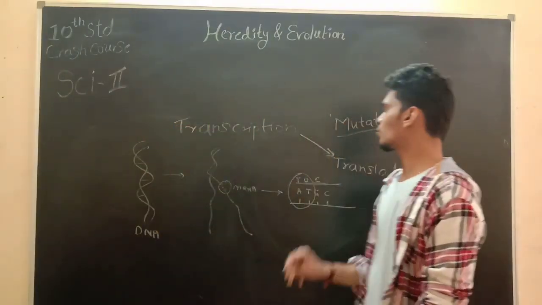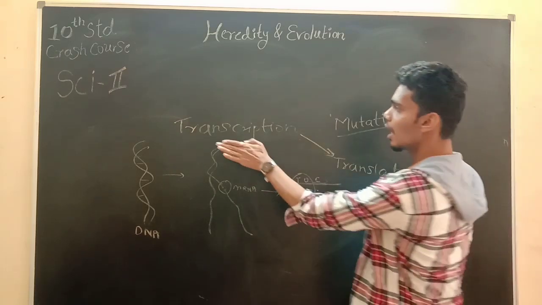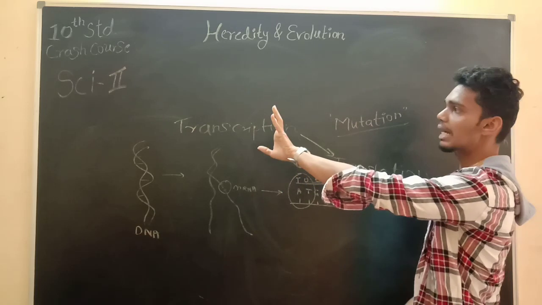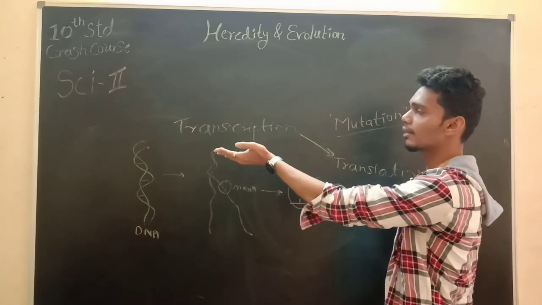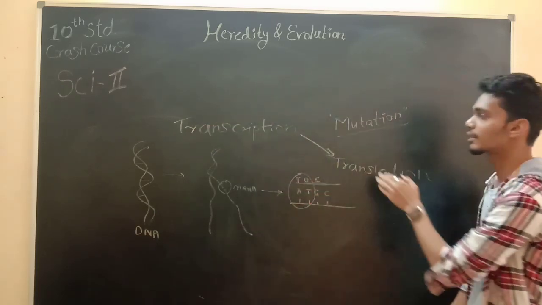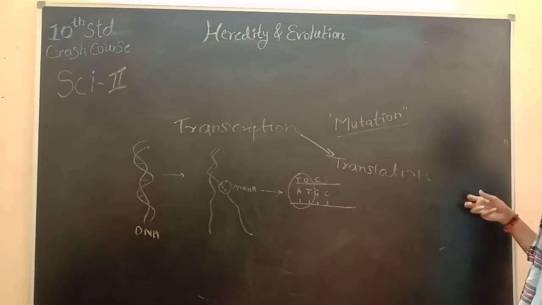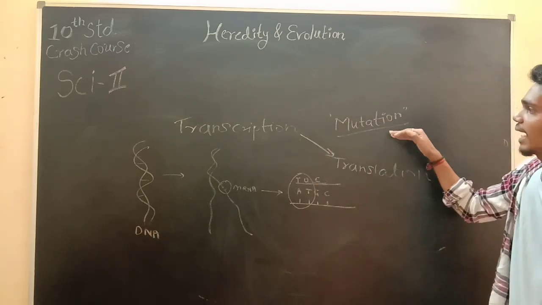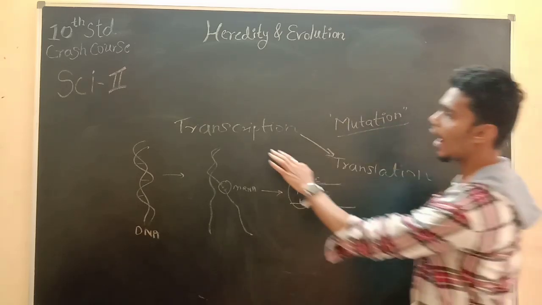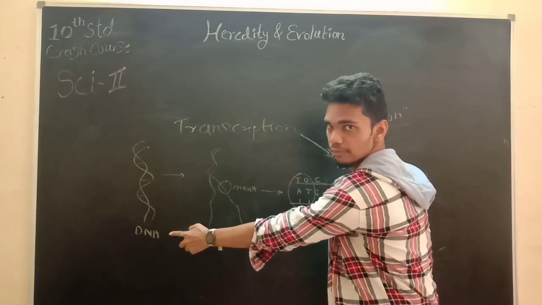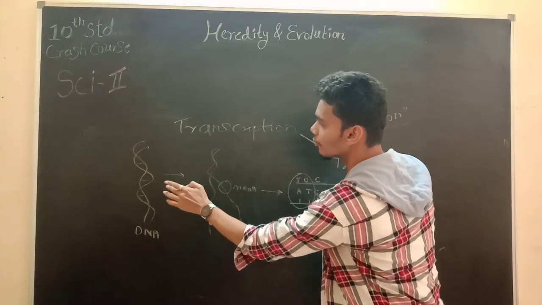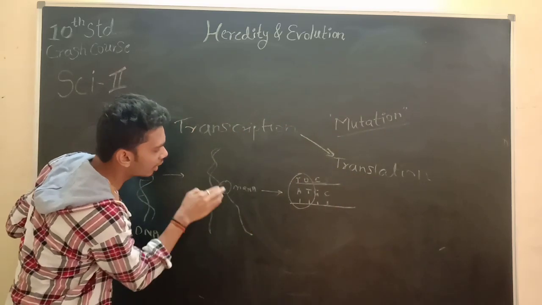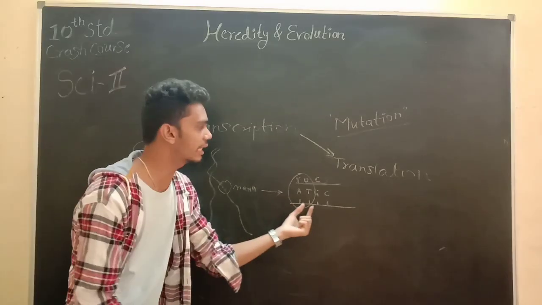The next topic is mutation. What is mutation exactly? Now we have done transcription and translation. We know that transcription is the process where the messenger RNA transcribes the DNA information towards the ribosomes, and translation leads to further protein synthesis with the help of ribosomes. Now, what is mutation? I have written the mutation in between this. While transferring, the DNA is a gene house, and we know that it transfers information with the help of mRNA. What mRNA actually does is scan all the codons, which are in the form of A, T, G, C.